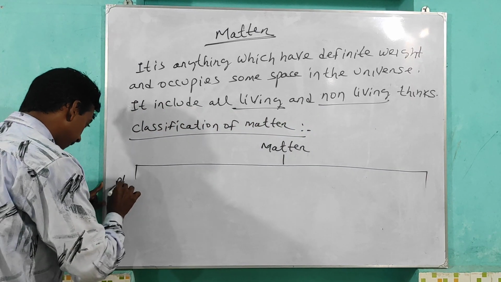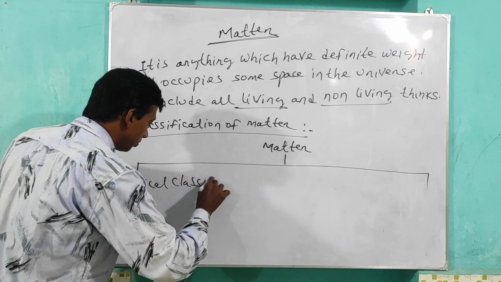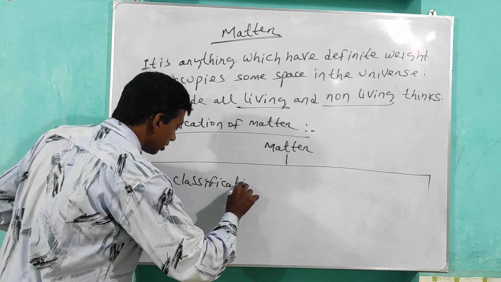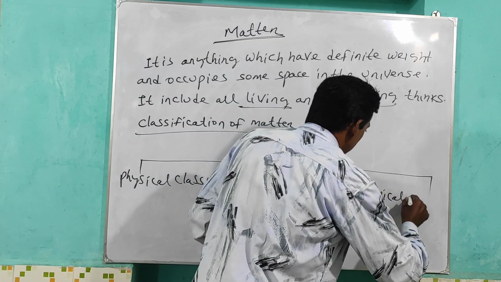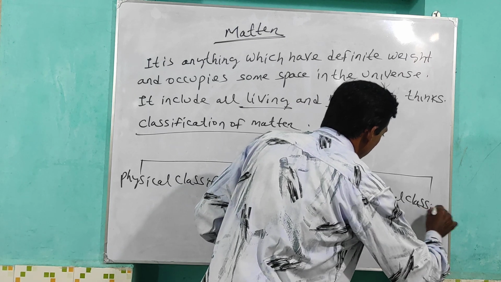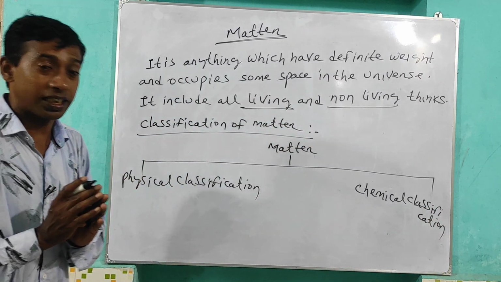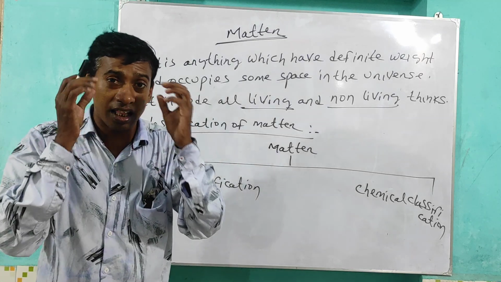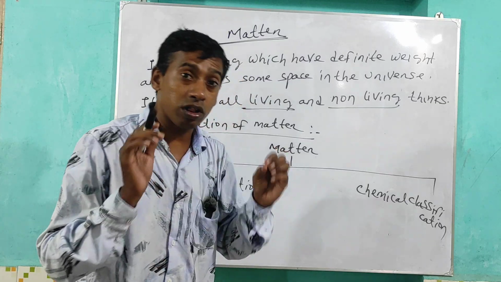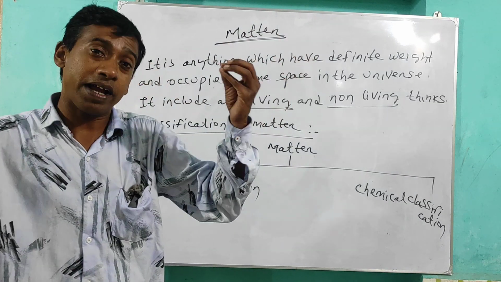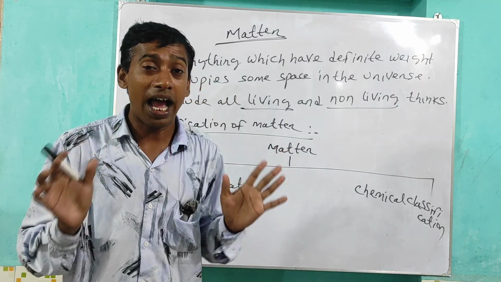One is physical classification, the other is chemical classification. What is physical classification? Those things you can see and touch, that is physical. What is chemical? Those things which occur by themselves, that is chemical. They are never seen through our eyes.